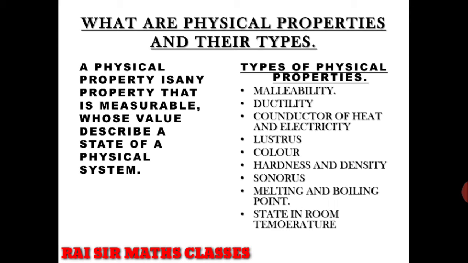The types of physical properties that we are going to know in this video are malleability, ductility, conductor of heat and electricity, lustrous, color, hardness and density, sonorous, melting and boiling point, or state at room temperature.